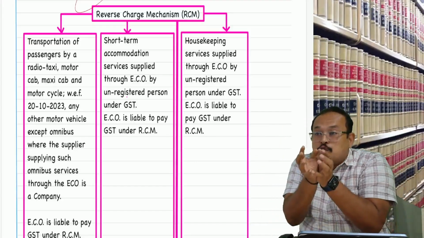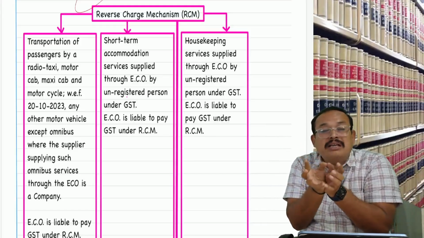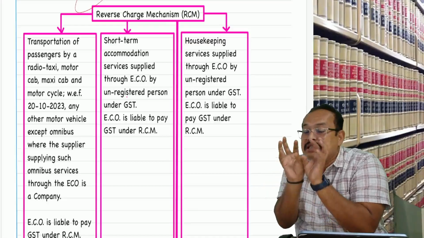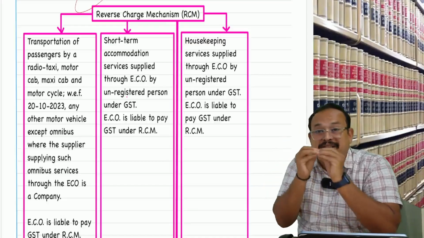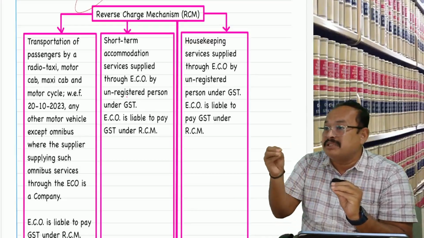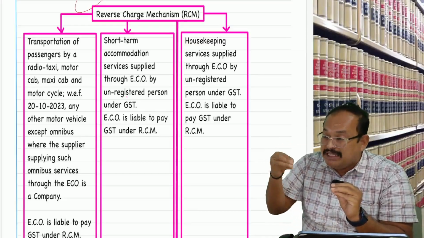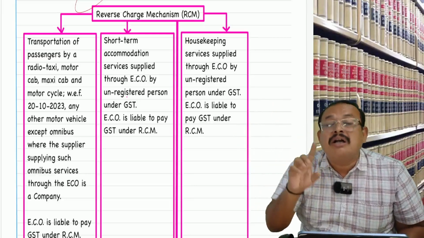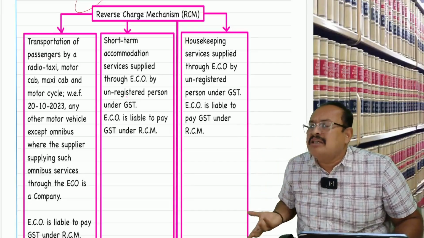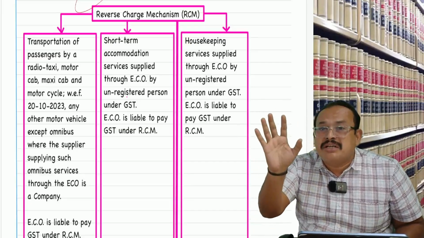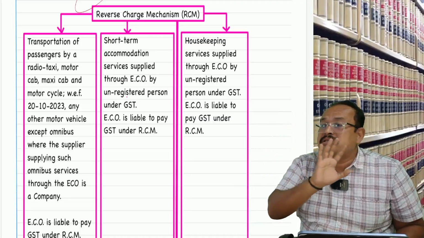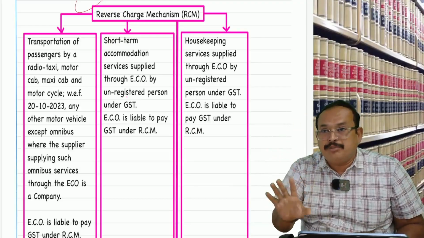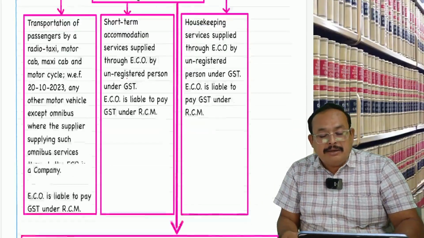That means in these two, peculiarly, what are they? Short-term accommodation services followed by housekeeping services. In these two cases alone, if they are unregistered persons and the recipient is a registered person, supplying the services through an e-commerce operator, only the e-commerce operator is liable to pay tax. If the short-term accommodation service provider or the housekeeping service provider are registered persons, the e-commerce operator is not liable to pay tax. It won't come under section 9(5). Get my point, sir?